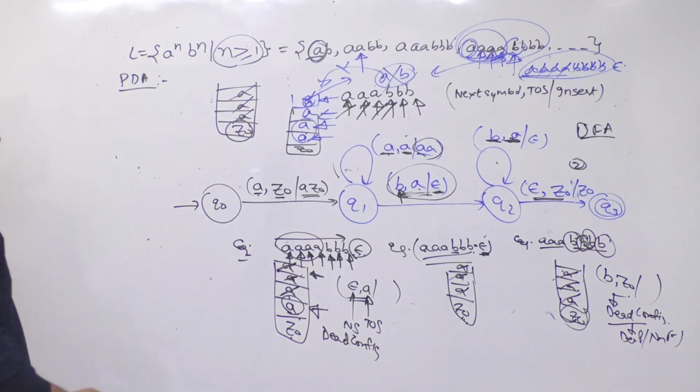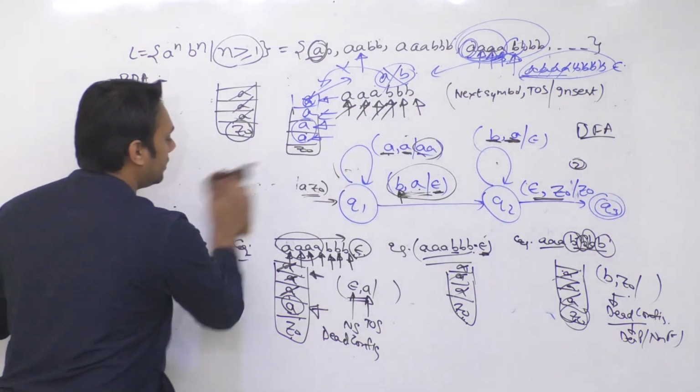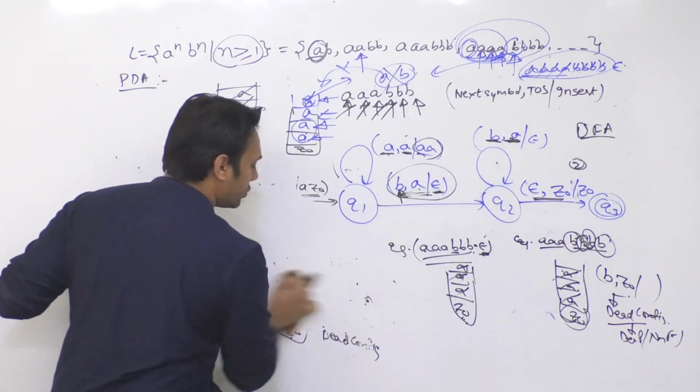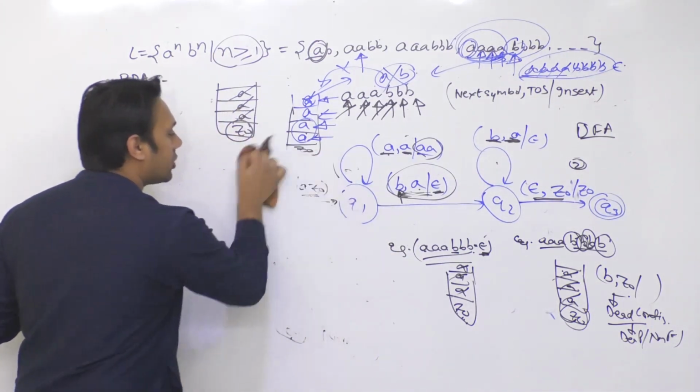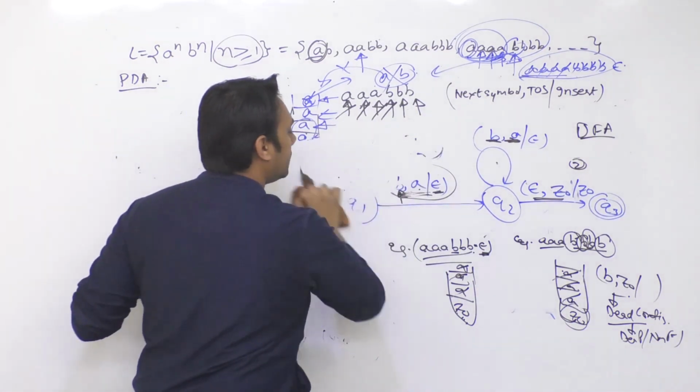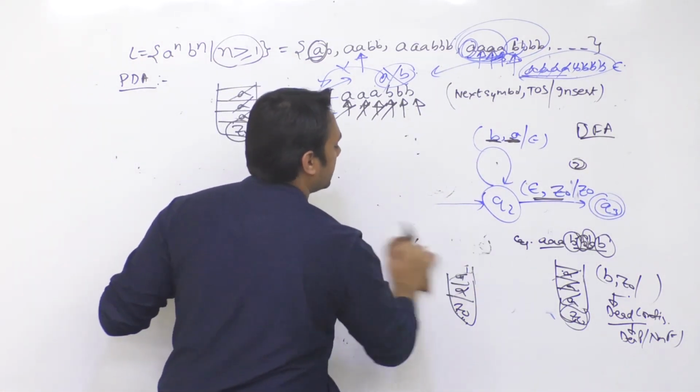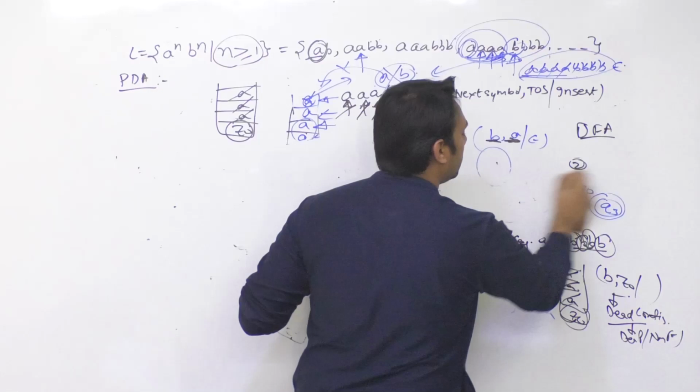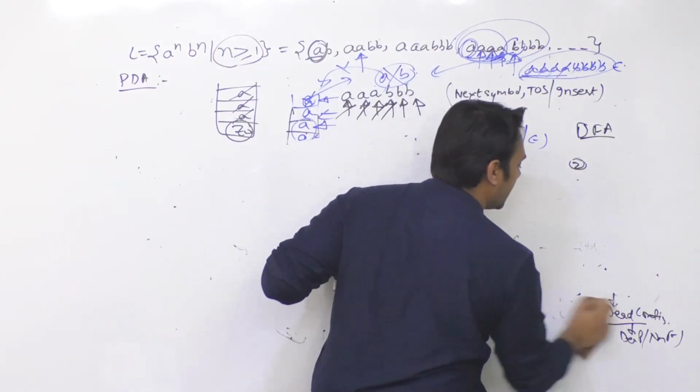Yes, we have a minimum PDA also for a given PDA. तो हमारे पास minimum PDA हो सकता है. There exists an algorithm to minimize the push down automata also, but the problem is that it is not required for our syllabus. It is very, very complicated, and again it is not required for our examination purpose.